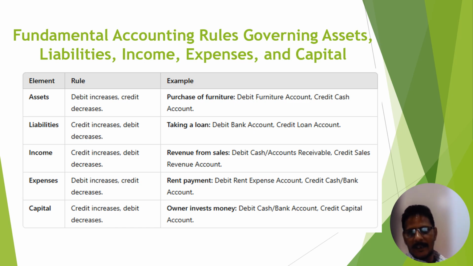Now the other part, capital. In this situation, capital is also increased. It means you have to mention this capital on the credit side. This is all about the rules regarding assets, liabilities, income, expenses, and capital, etc.